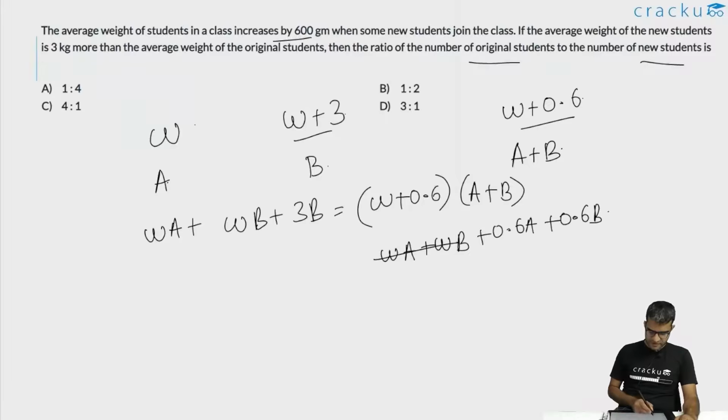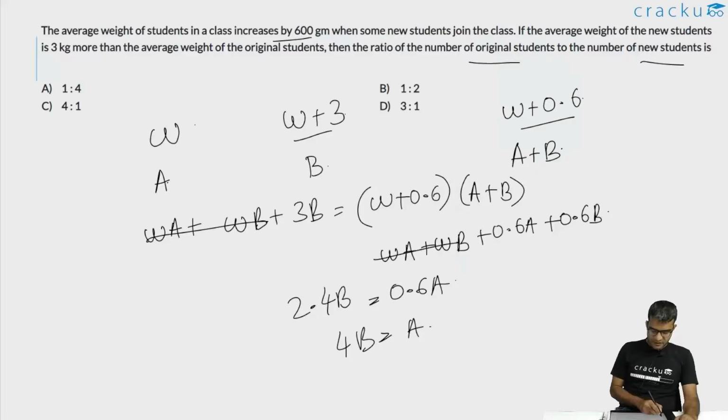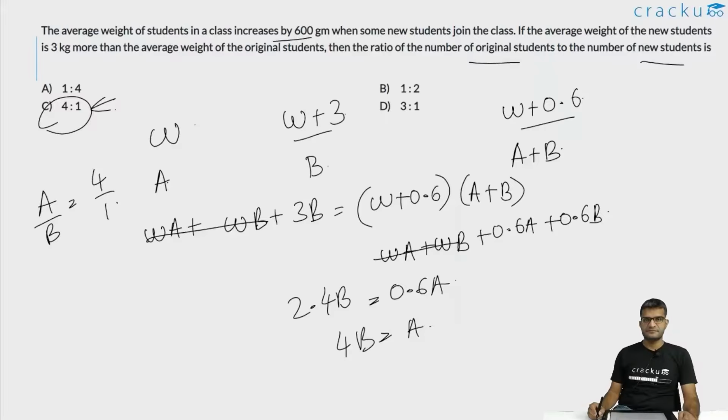We can cancel WA plus WB on both sides. We will be left with 2.4B is equal to 0.6A, or 4B is equal to A, or the ratio of A by B is equal to 4:1. So the answer for this question is option C.